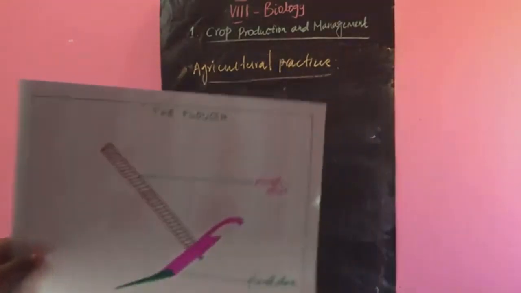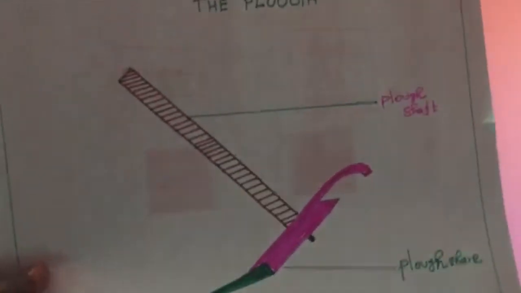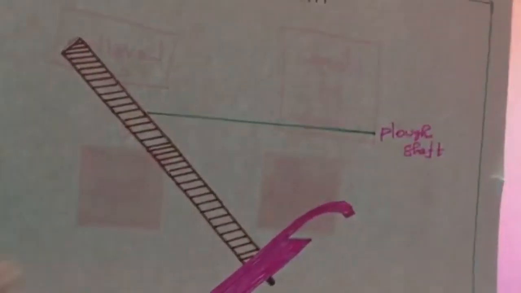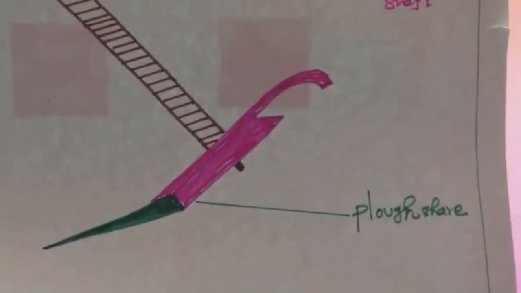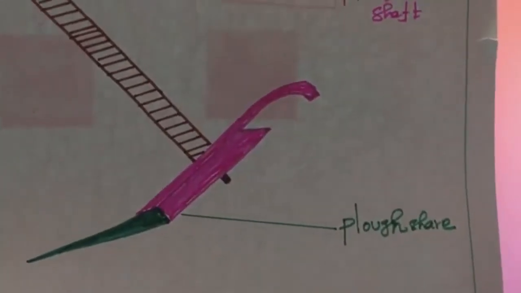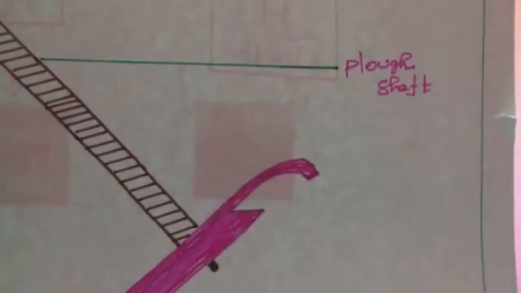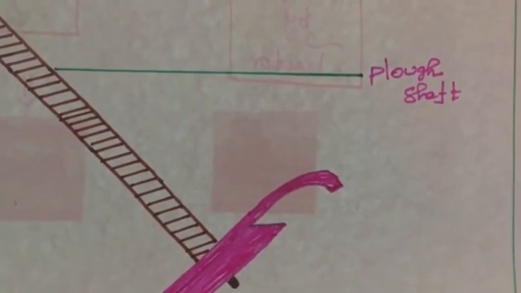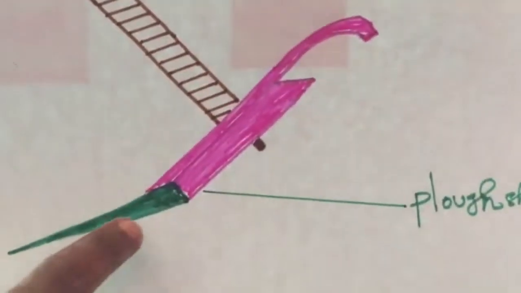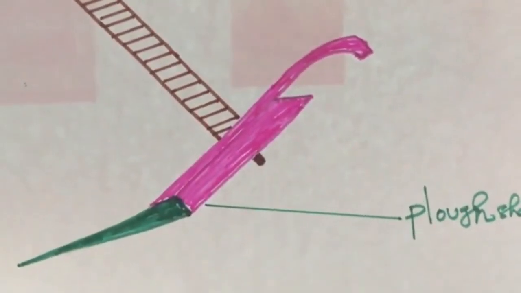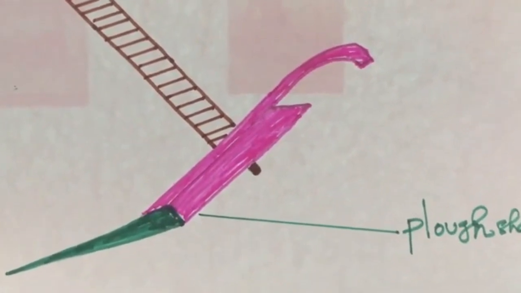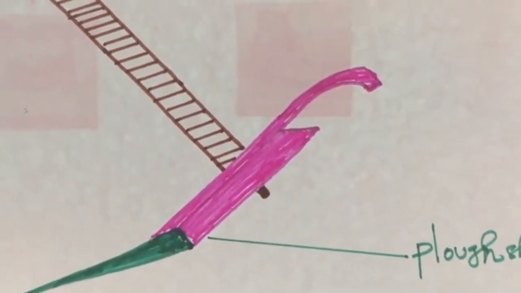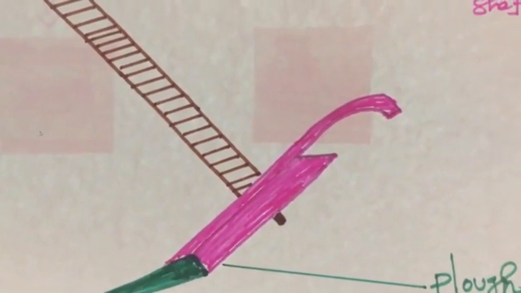This is the structure of the plough. This is a plough shaft and the downside plough shaft. This is fully made of wood. Sometimes these sharp edges are there, and these sharp edges are made of iron.